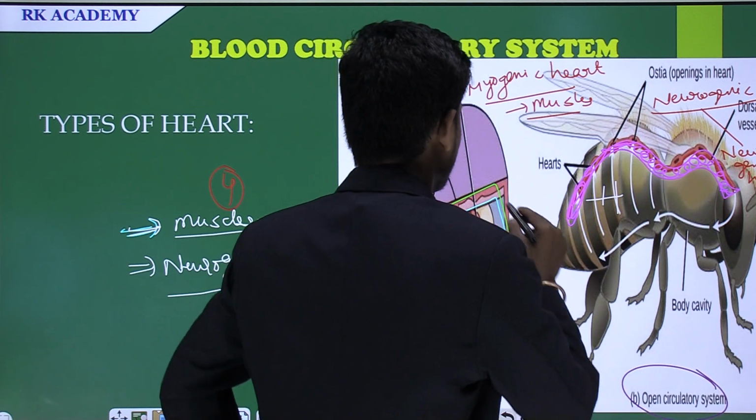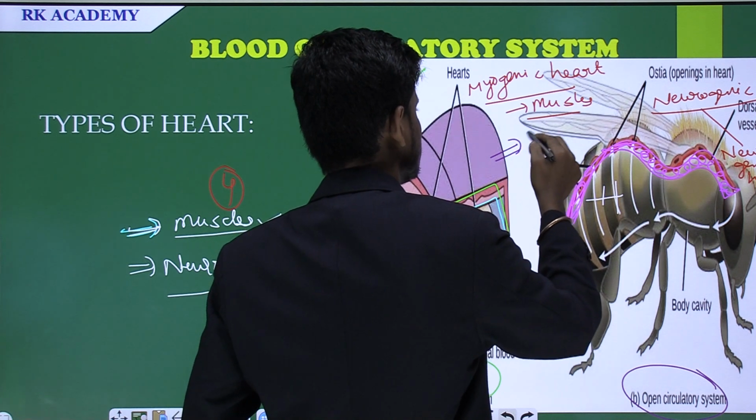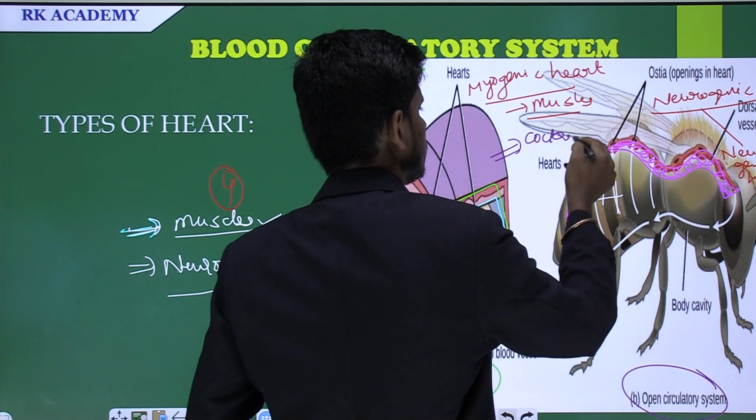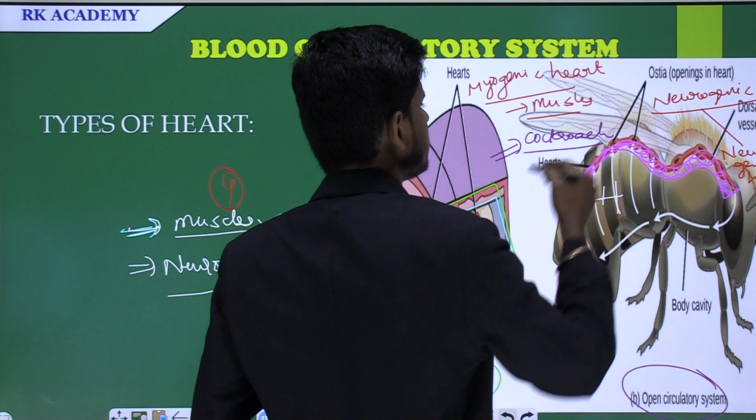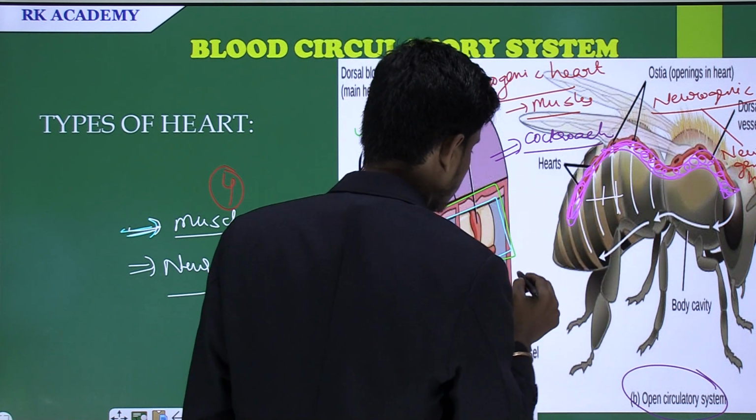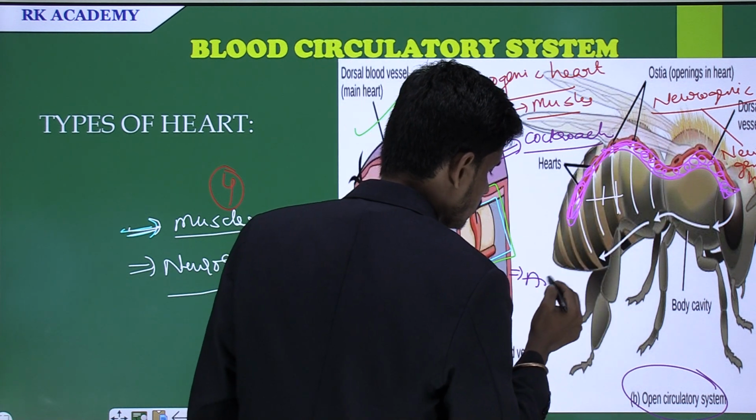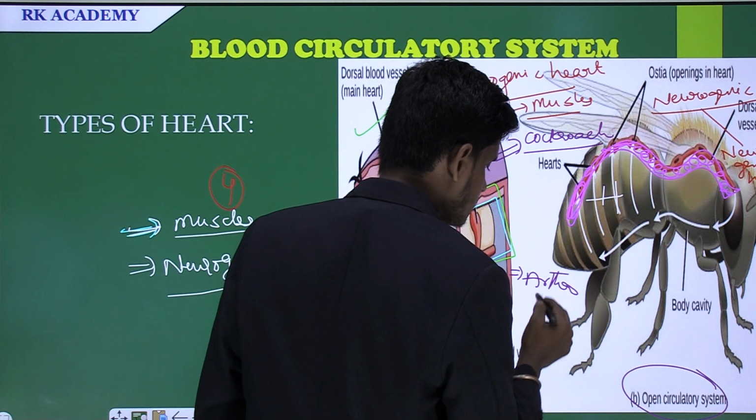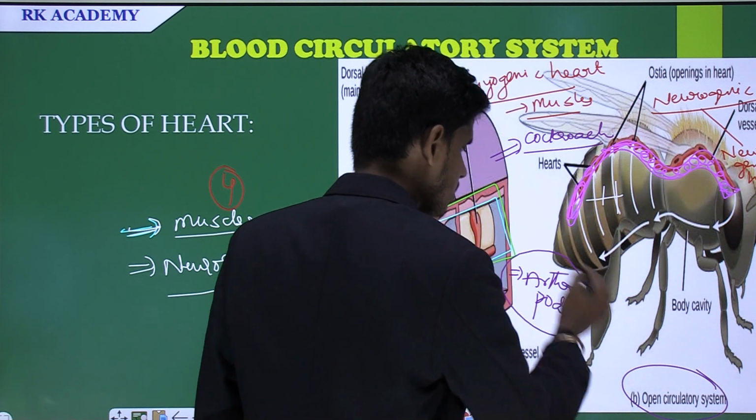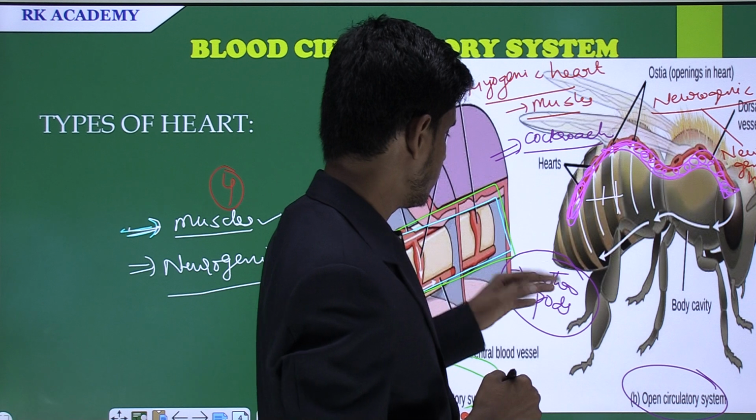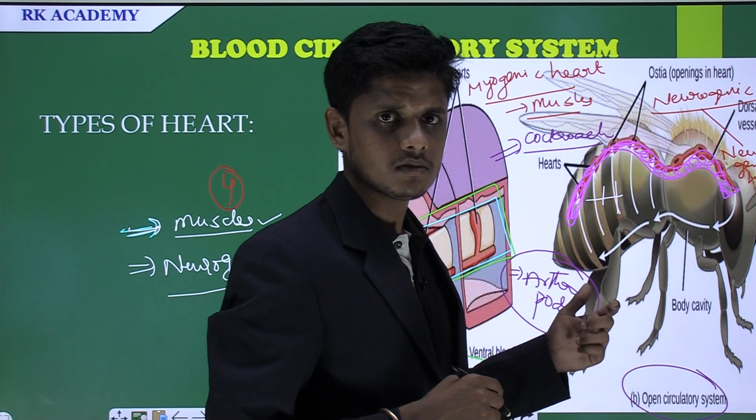An example for the open type of circulatory system can be taken as the cockroach. Cockroach is the best example for the open type of circulatory system. It belongs to arthropoda, and the best example for the arthropods is the cockroach.